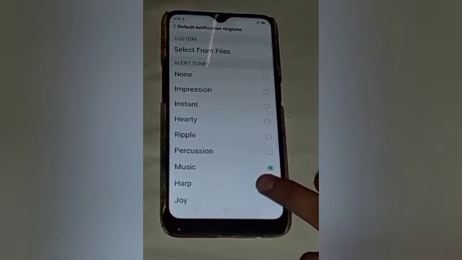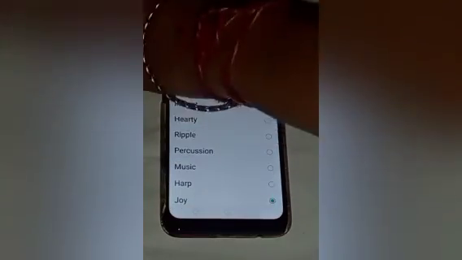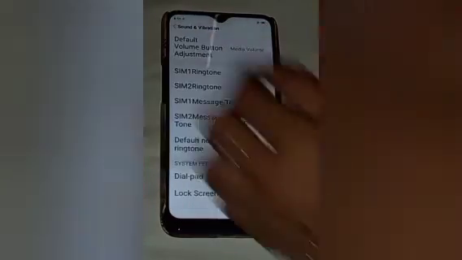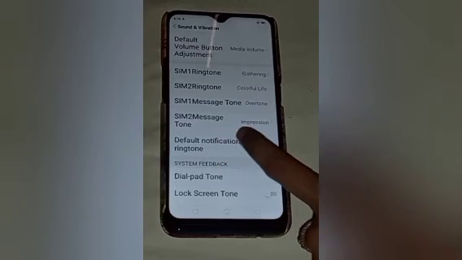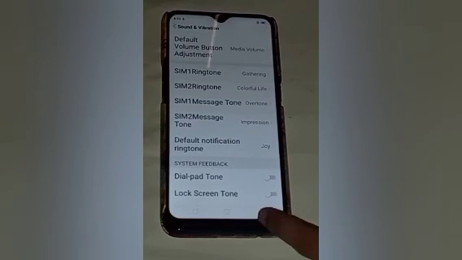Wait, I want that one, so click on that. After that, click on the back option and here you will see the result. Our default notification ringtone is set in this way.